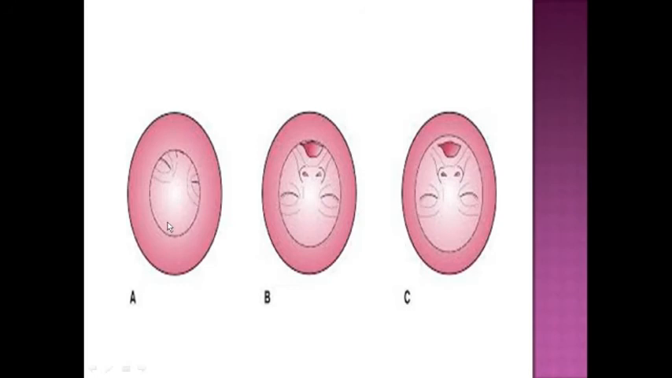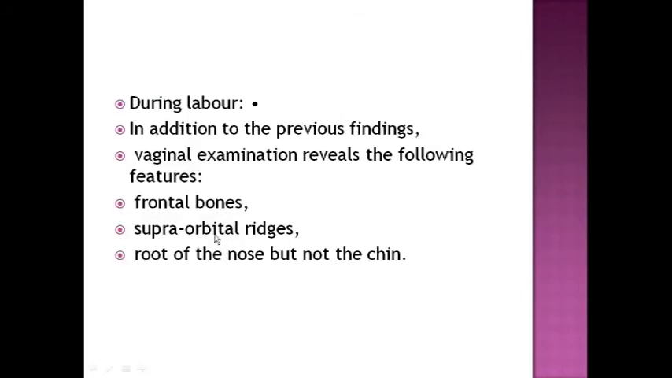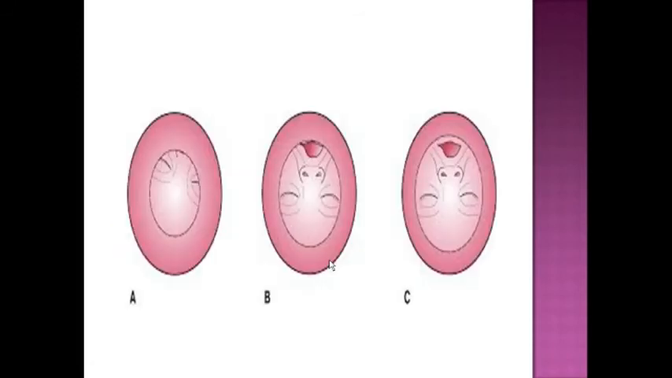Frontal bone. Can you understand by this diagram? This is the cervix. On doing PV examination, you will find the ridges, the root of the nose, and the frontal bone. When you feel this, then it is a brow presentation. So frontal bone, supraorbital ridges, root of the nose, but not the chin. That is very important, because sometimes you will confuse it with a face presentation, where you feel the chin.